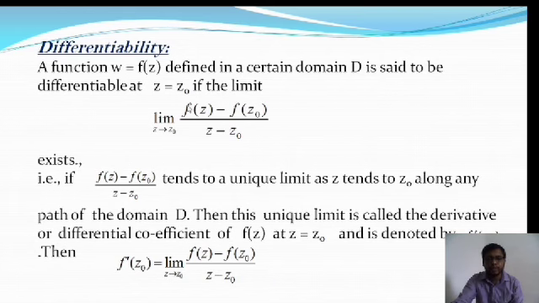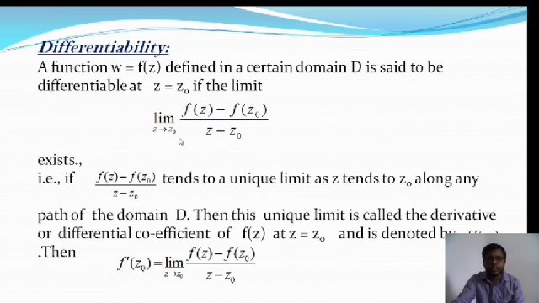In complex analysis, a function f of z is defined in a certain domain D, and the domain is a set of complex points. The complex domain is either finite or infinite. In a finite domain there are a finite number of points, and in an infinite domain there are infinite points. A function f of z defined in a certain domain D is said to be differentiable at z equal to z0 if the limit as z tends to z0 of f of z minus f of z0 by z minus z0 exists.